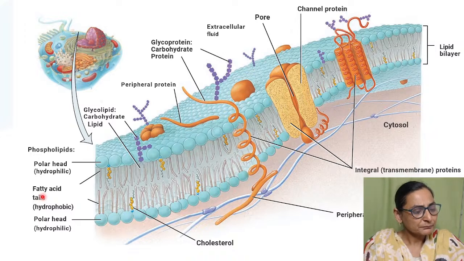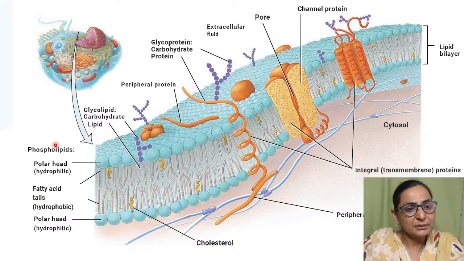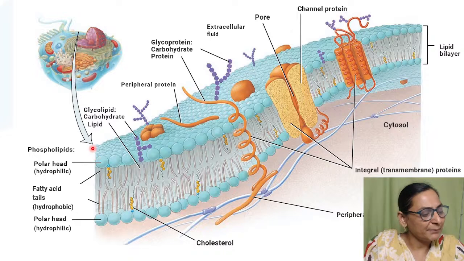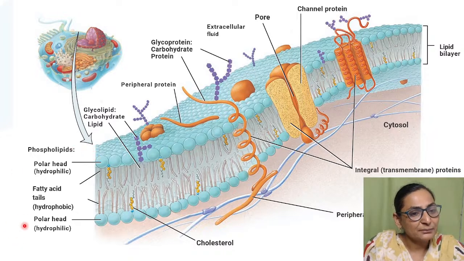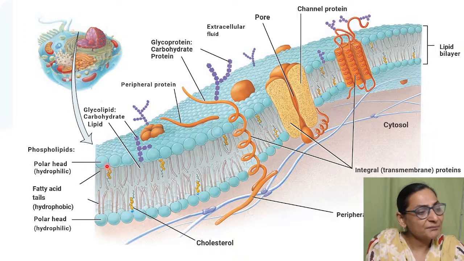Now what is the cell membrane? Basically it is a lipid, okay, it is a lipid bilayer. Why do you call it as a lipid bilayer? Because you can see that there are two layers, 1 and 2. There are two lipid layers, and intervened in those lipid layers you will see that there will be proteins.